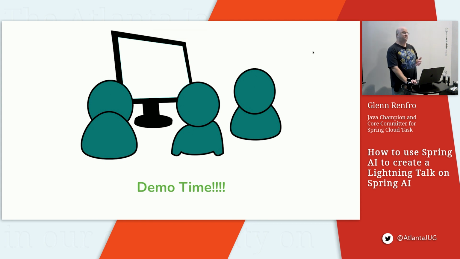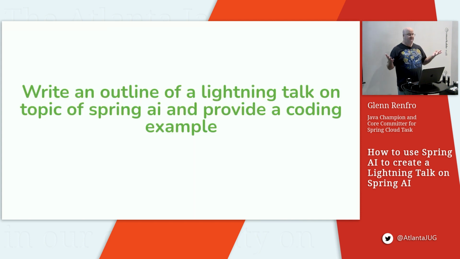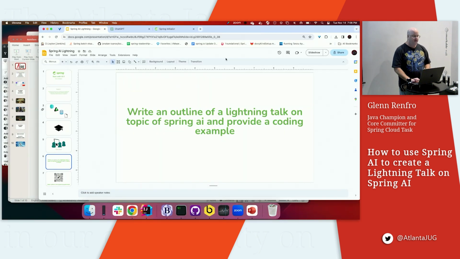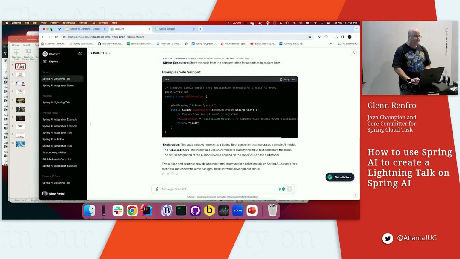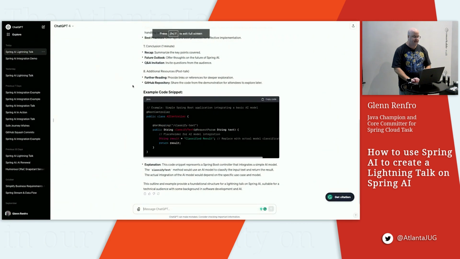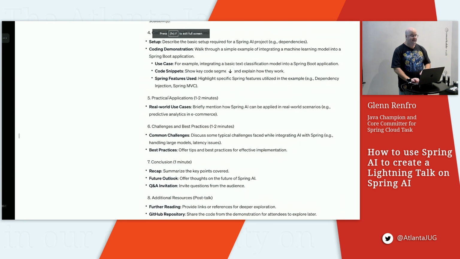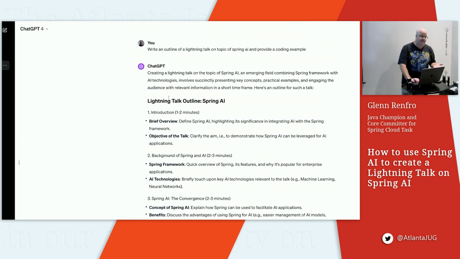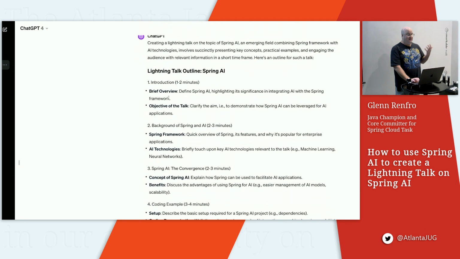So the first question you want to ask ChatGPT, or OpenAI, is: I want to write an outline of a lightning talk on the topic of Spring AI and provide a coding example. Sounds simple enough. I went to ChatGPT and it does a first crack at an outline.